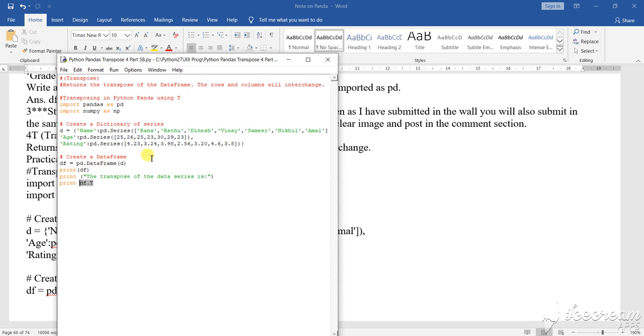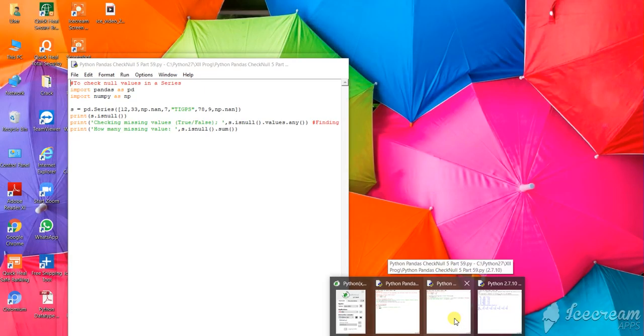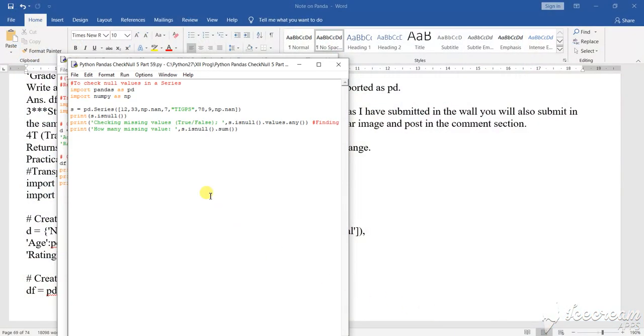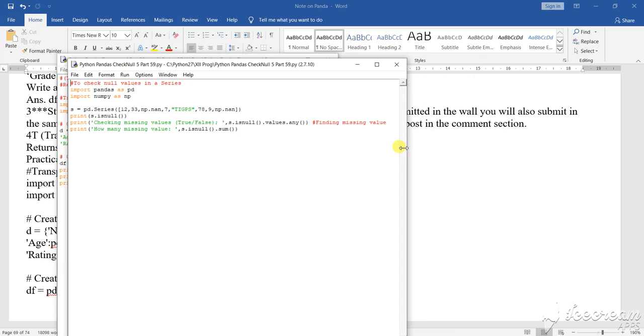Student, after the transpose that I have discussed, now another program that is known as the empty program. Empty program does not mean that we're not going to have anything. That is not the thing. Empty means that it will check the null value in a series. If in your series there is any null value, then that will be checked out.